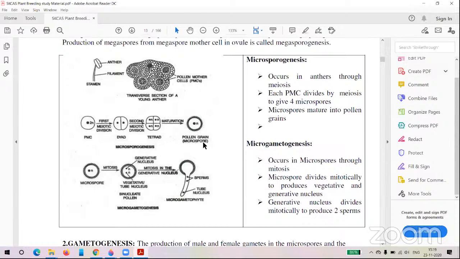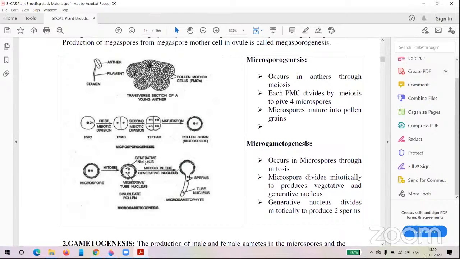This pollen grain undergoes mitotic division, because from mitosis we get only 2 nuclei from 1 nucleus, whereas by meiosis we get 4 nuclei from 1 nucleus. So that is the basic information. The microspore will have 2 nuclei: the generative nucleus and the vegetative nucleus.